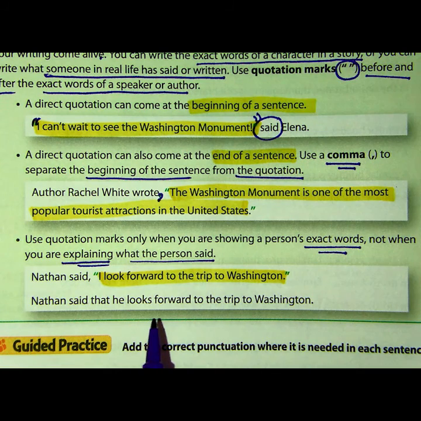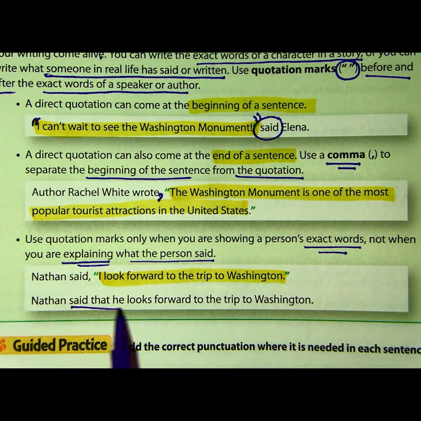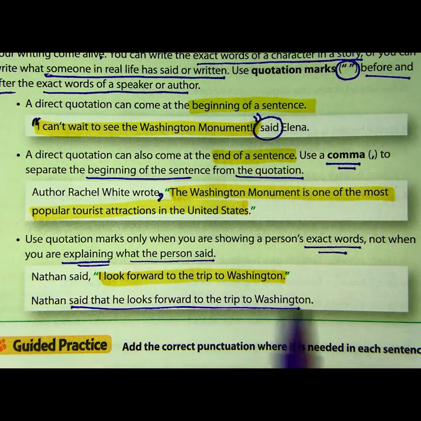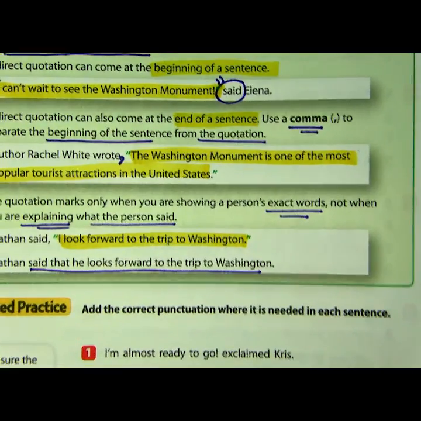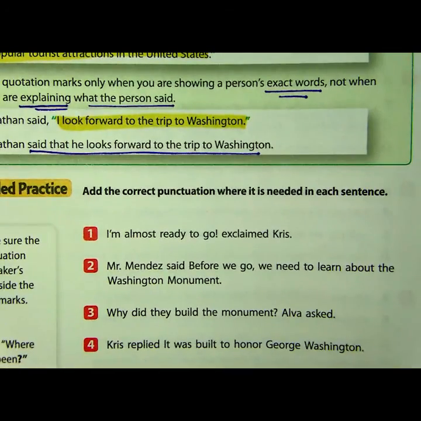No, that doesn't make any sense. So here what they've done is they've just said or explained what it was that Nathan said. Again, no quotation marks because these are not the words that he actually spoke. So let's now do a couple examples together, and then you guys are going to try 4 on your own. So let's look at the first one.